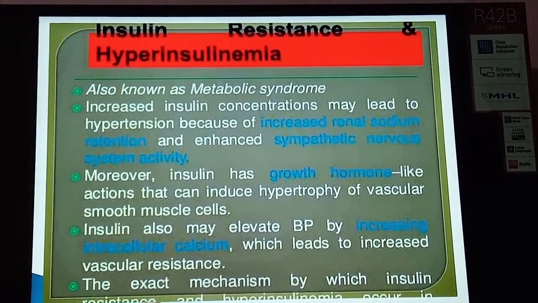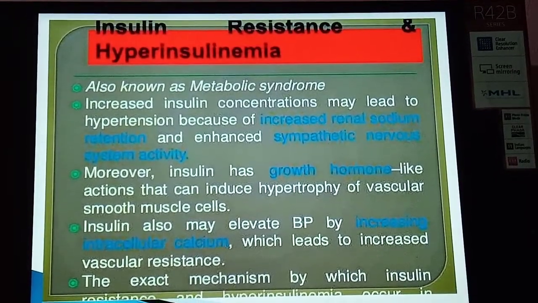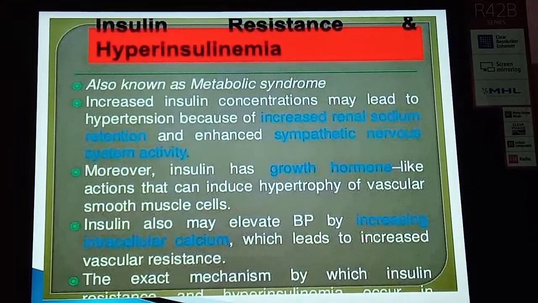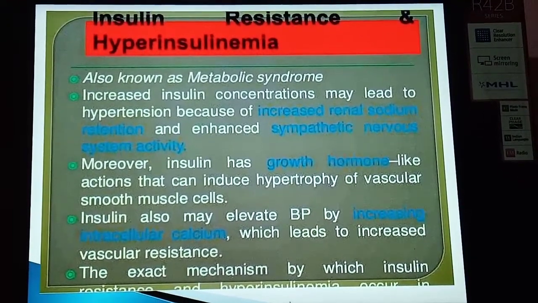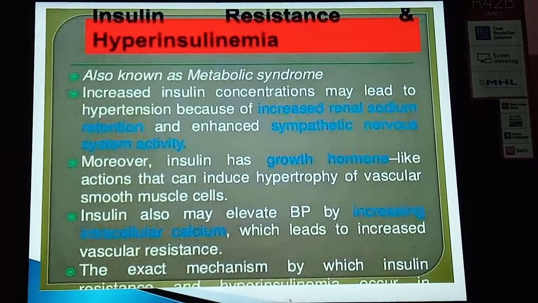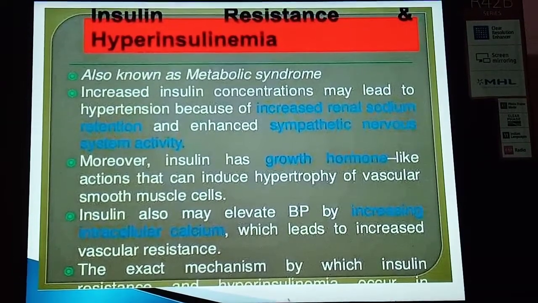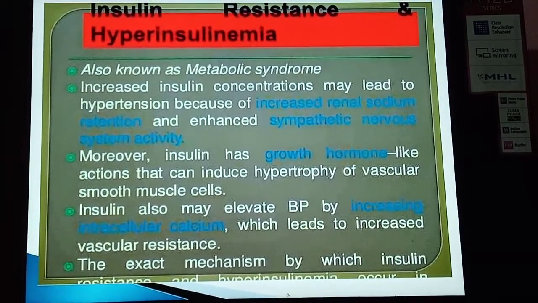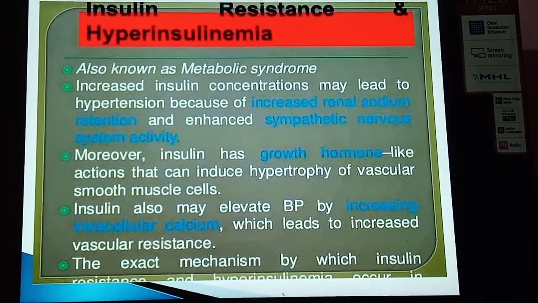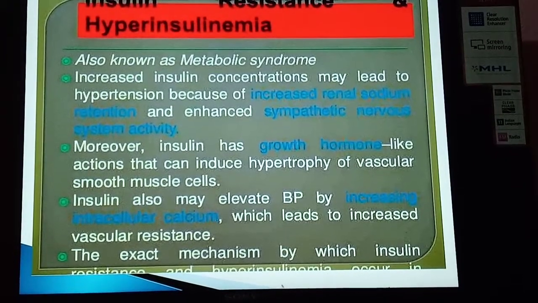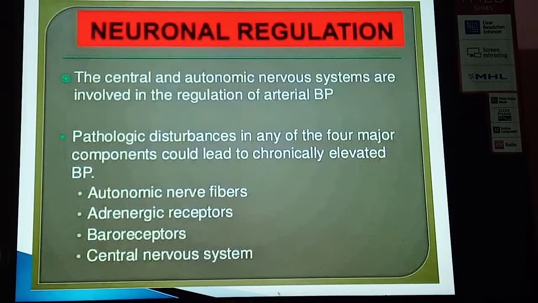Now come to the insulin resistance and hyperinsulinemia, that is also known as metabolic syndrome. Increased insulin concentration may lead to the hypertension because of increased renal sodium retention and enhanced sympathetic nervous system activity. Moreover, the insulin has growth hormone like action that can induce hypertrophy of the vascular smooth muscles. Insulin also may elevate blood pressure by increasing the intracellular calcium, which leads to the increased vascular resistance and finally may lead to the increased blood pressure.